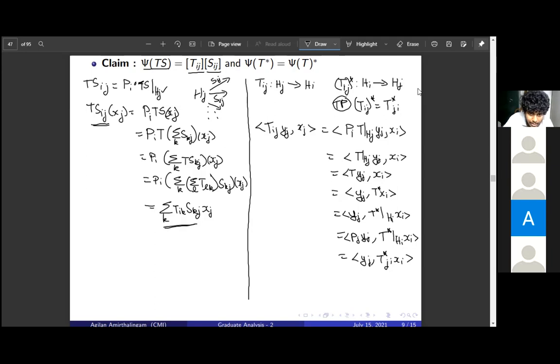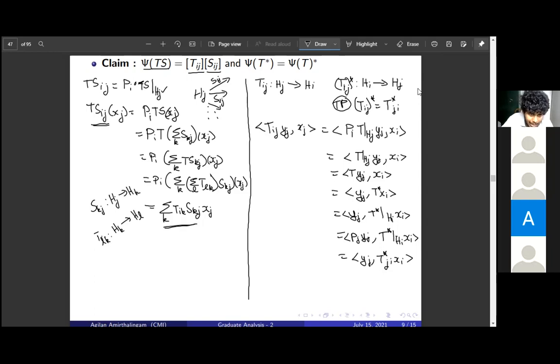We replace T by the summation over L of T_Lk, because S_kj is a map from H_j to H_k. So we want T_Lk to be a map from H_k to H_L, so that this makes sense. So we are choosing that k at each step. K differs. Okay, but at the end we are going to apply the projection P_i, right?